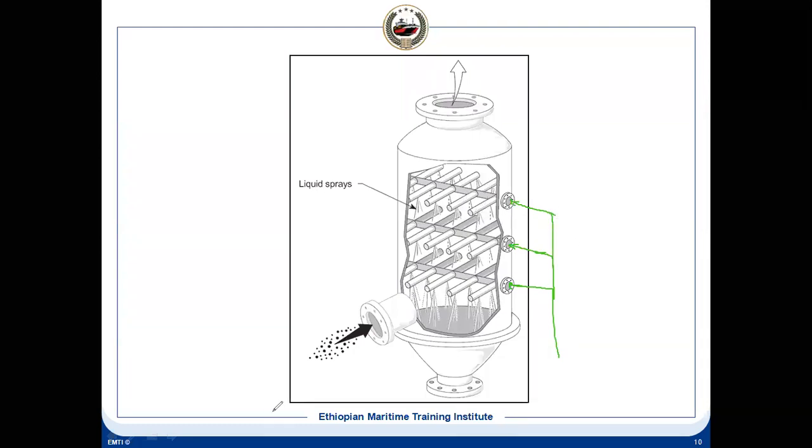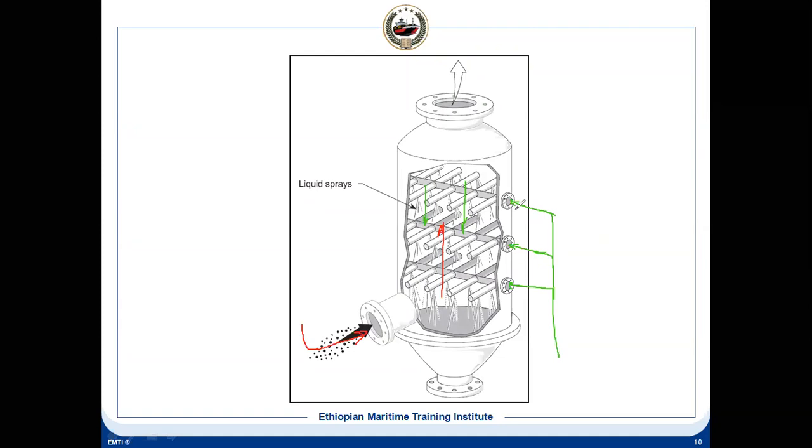There is a sprayer. In spray form, water is moving in a downward direction, and our IG is entering from here. This will be the IG, which is high temperature, highly corrosive. It enters and moves in an upward direction, whereas the seawater in spray form moves in the opposite direction. It means it is counterflow. So it is also a heat exchanger, but in addition it is a direct contact heat exchanger, so that the temperature of the exhaust flue gas is reduced, as well as cleaned, because it is direct contact.